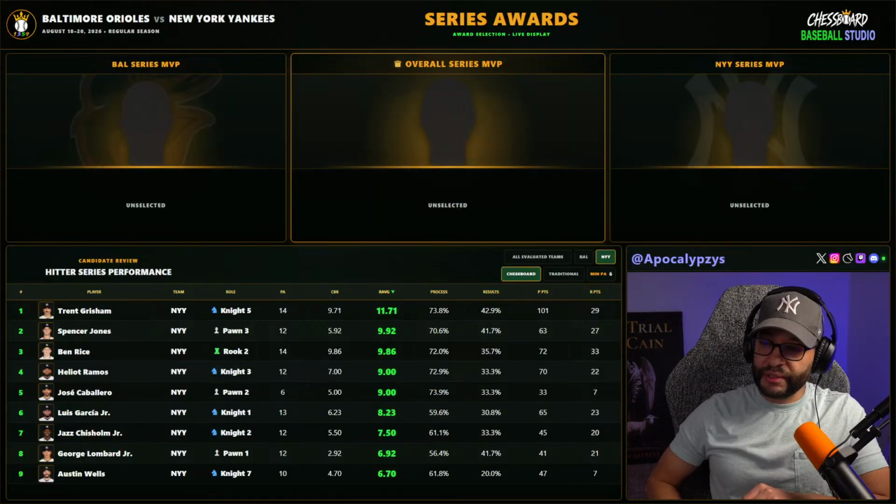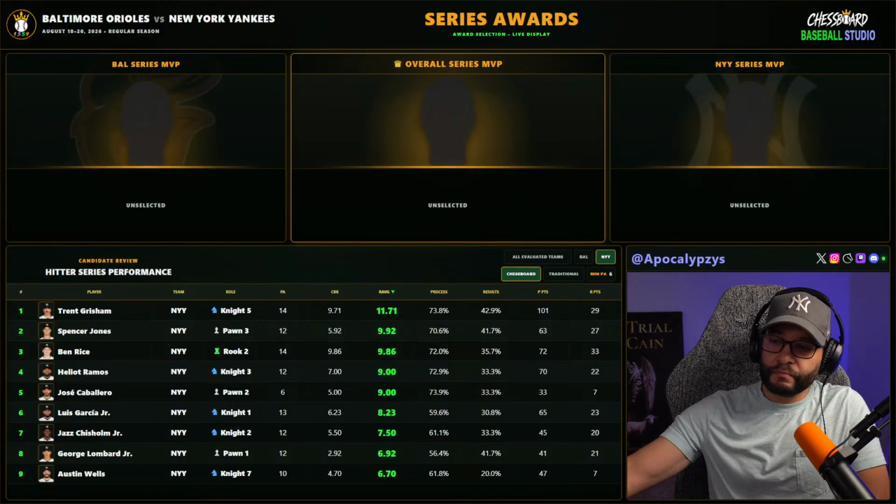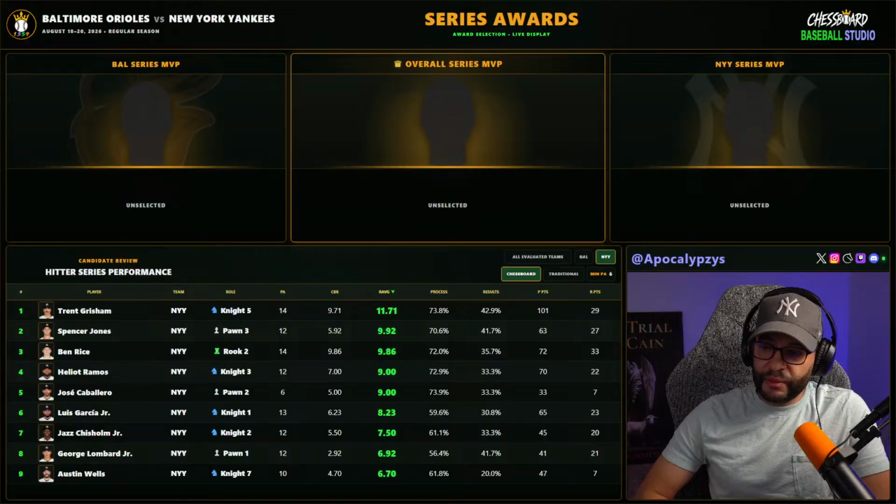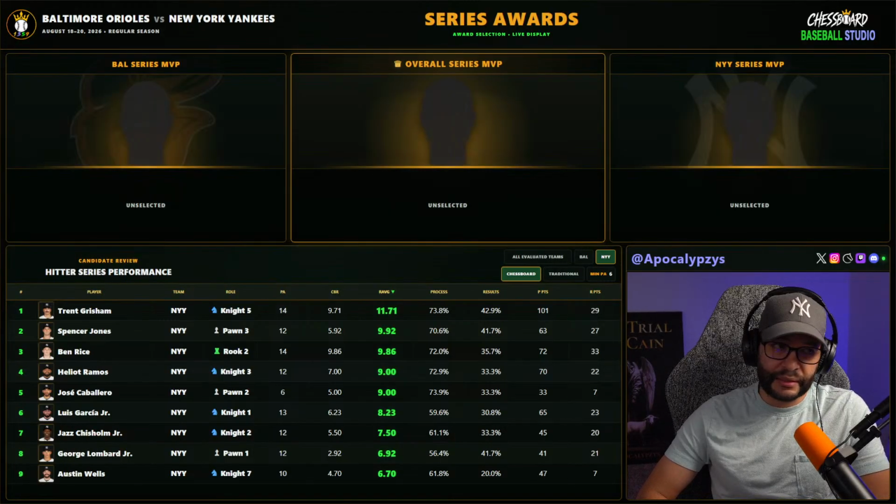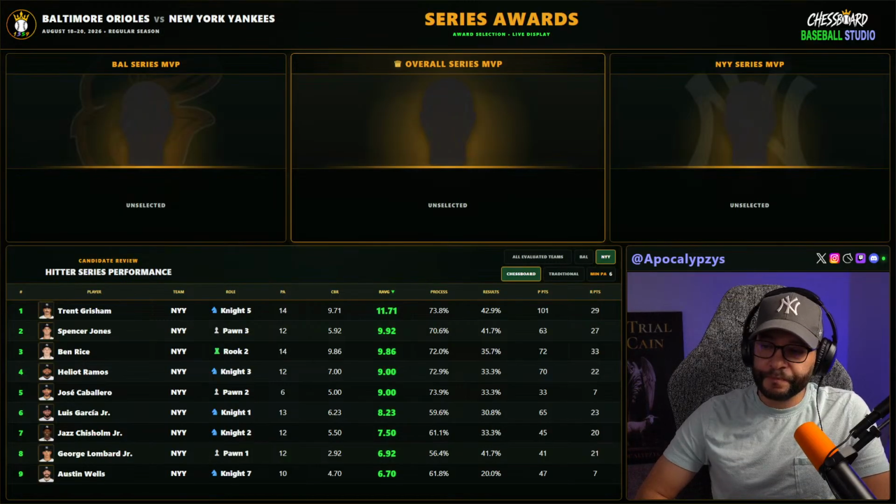But Spencer Jones had a good series, but again, most of it was that last game where he went crazy. And then Ben Rice had a really good series as well. Ramos did, Caballero. George Lombard struggled this series, but it wasn't needed much. And his process success was also very low at 56%. So you definitely want to see that at least in the 60s. If you're in the 50s, that means you're struggling a bit. Austin Wells was, I guess, the one who didn't perform that well for the Yankees, but everyone else was good.